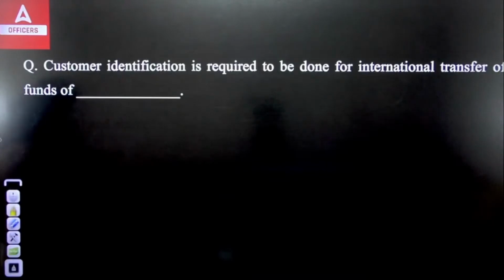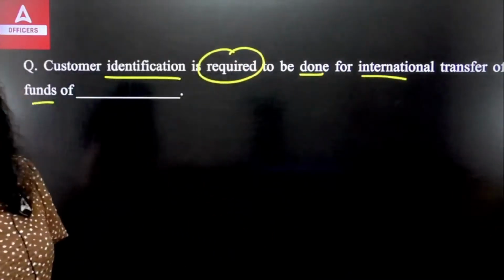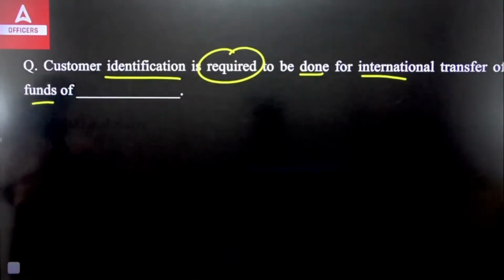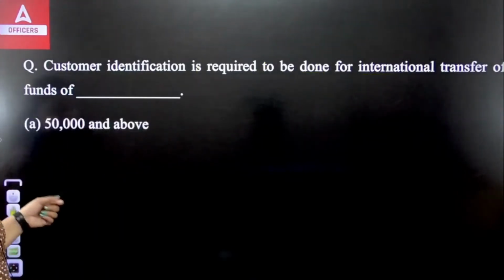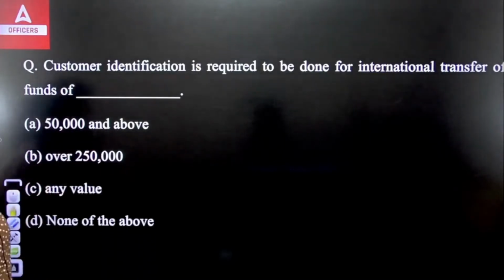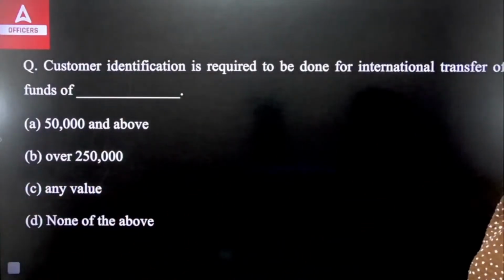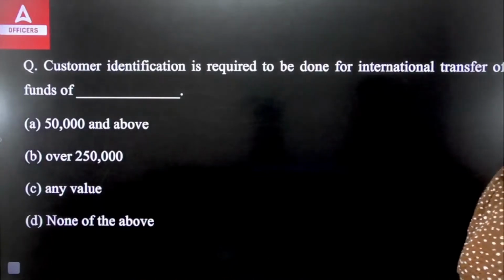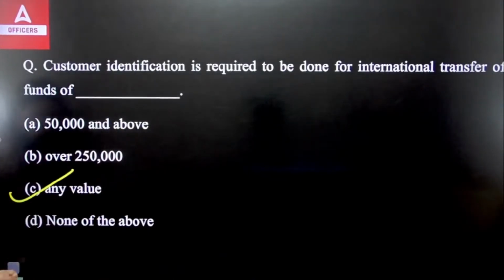So the second question is talking about customer identification, which is required to be done for international transfer of funds of what amount? First, for 50,000 and above. Second, over 2,50,000. Third, any value. And fourth, none of the above. So what do you think? On which value do we have to do the customer identification for the international transfer? The right answer is, it doesn't matter what the value is, at any value you have to do the customer identification. Without customer identification, you won't be allowed the international transfer of funds.